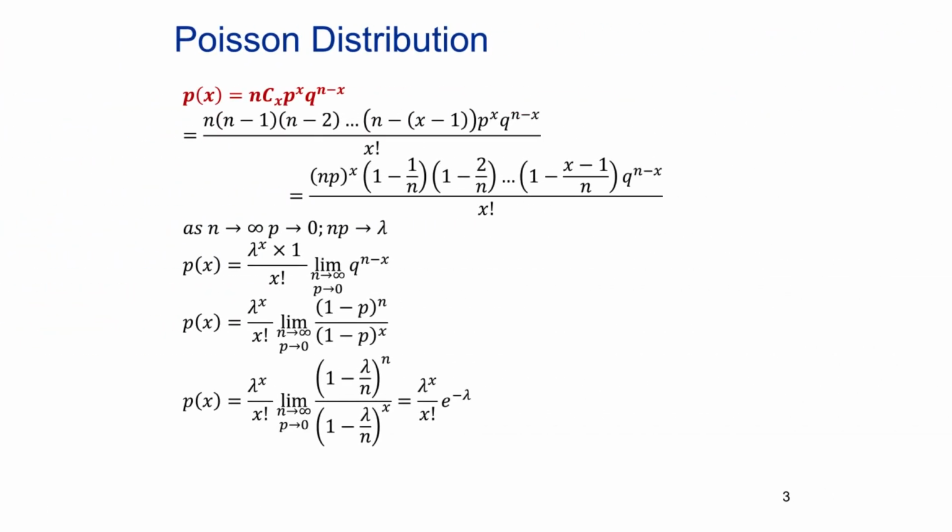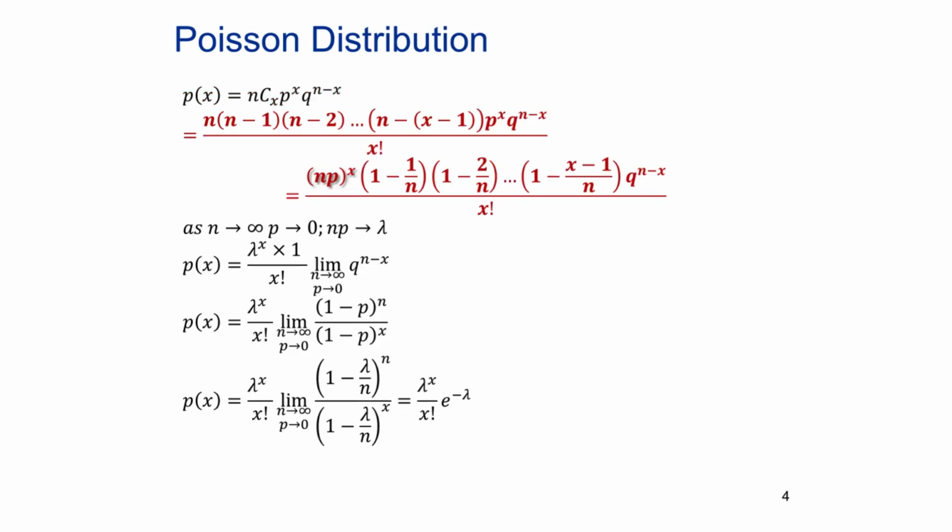In this slide, we will see the derivation of the Poisson distribution as a limiting case of the binomial distribution. The equation for binomial probability distribution is shown here. The probability of success in a binomial distribution is given as n choose x p raised to x q raised to n minus x. Expanding the expression n choose x, we get n times n minus 1 times n minus 2 times up to n minus x minus 1 divided by x factorial as shown here. On examining the expression, we can see that there are x terms of the form np. We can take out the np raised to x as shown here.